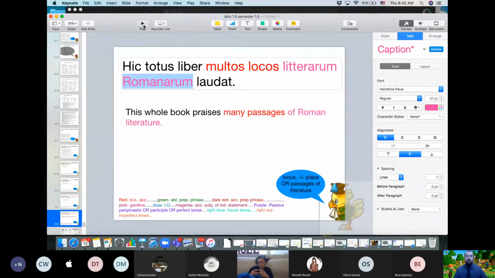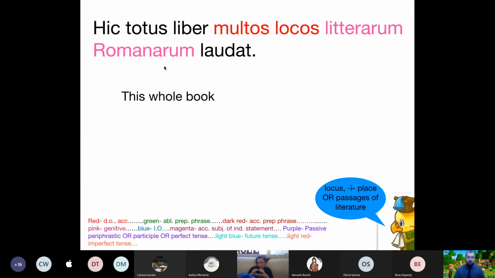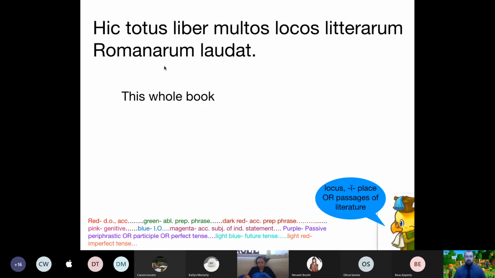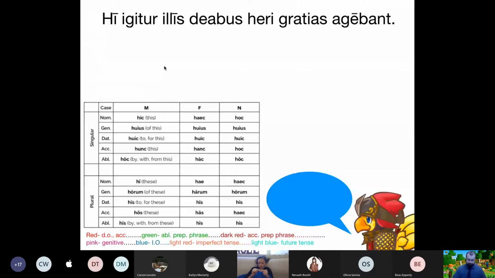So it's easy to tell the direct object and the genitives kind of lumped together, but the nominative, hic totus liber, they almost don't look like they go together. But if you stop and think about it, they are all nominative, singular, masculine, according to the chart that is back here. There it is. So just normal hic. If you ever just see normal old hic, H-I-C, that's this in the nominative, masculine, singular. All right, there's a noun chart in case people need to review their three declensions. It's kind of like we have our own weird pronoun declension now.